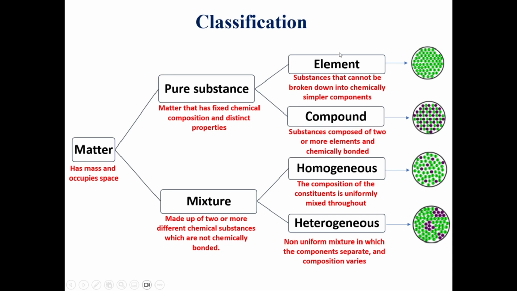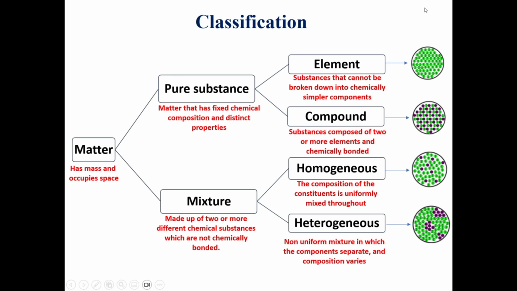What is the difference between element and compound? Element consists of just one type of atom, like oxygen. We have oxygen or nitrogen. Any element from the periodic table is considered an element.